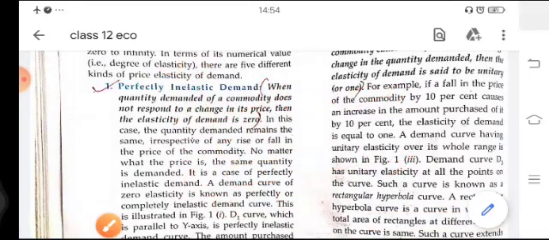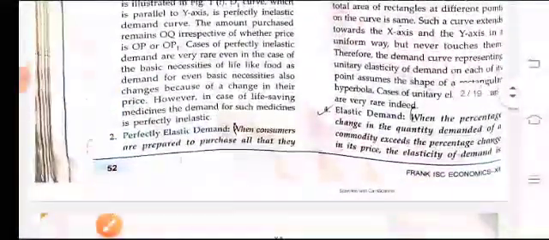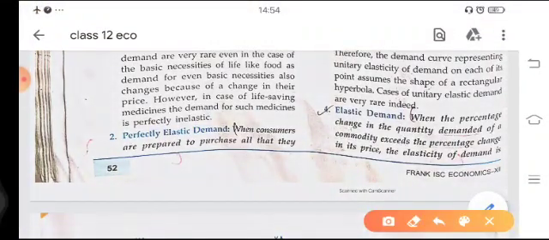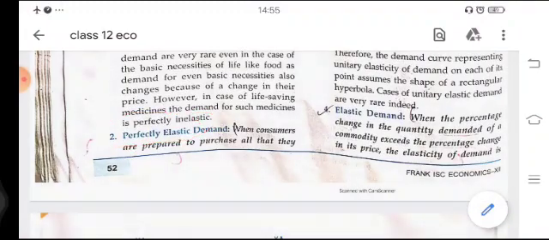Okay, next is perfectly elastic demand. When we see perfectly elastic demand, perfectly means completely, elastic means changeable, demand means that if there is a change in the price of a commodity, then definitely there is a change in the quantity demanded of a commodity.